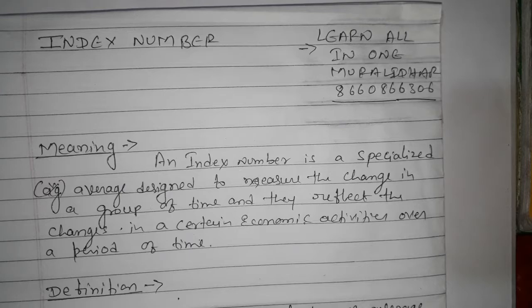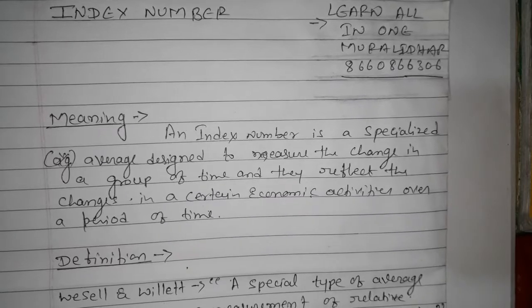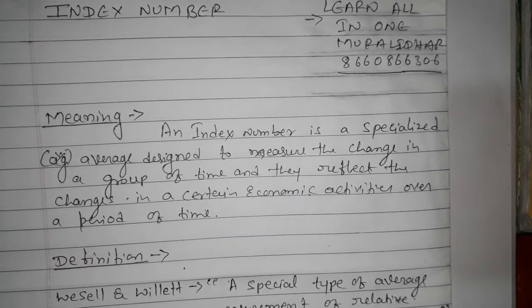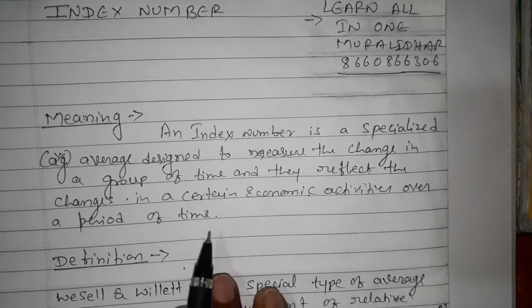That is basics. It means a theory. Okay. Directly we will go to the meaning. An index number is a specialized average designed to measure the change in a group of related variables over a period of time, and they reflect changes in certain economic activities over a period of time.